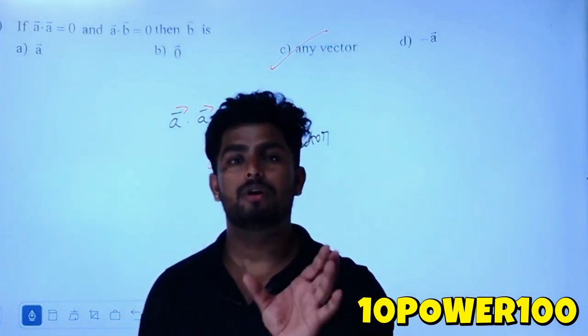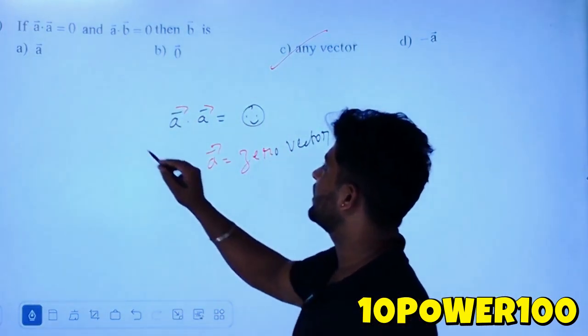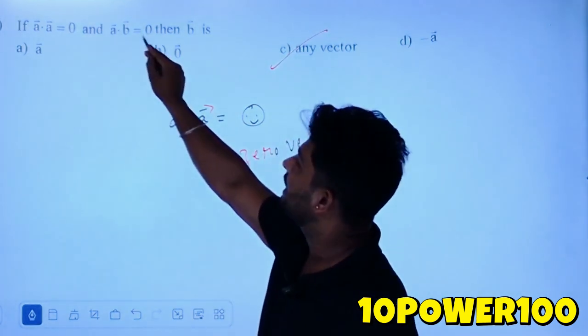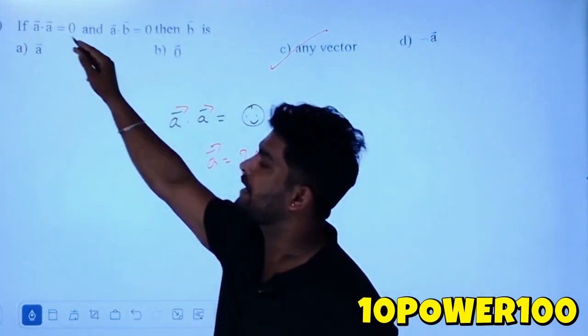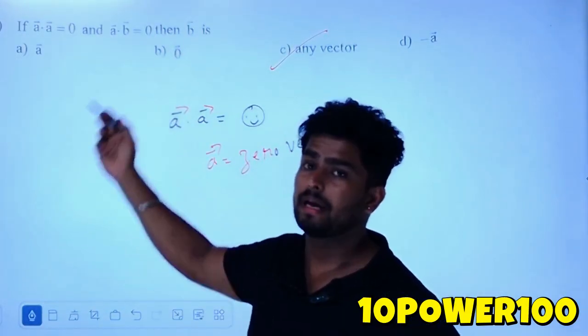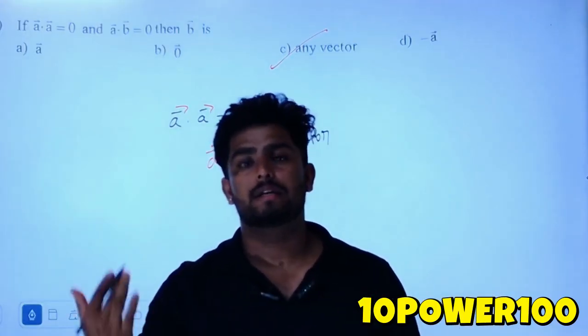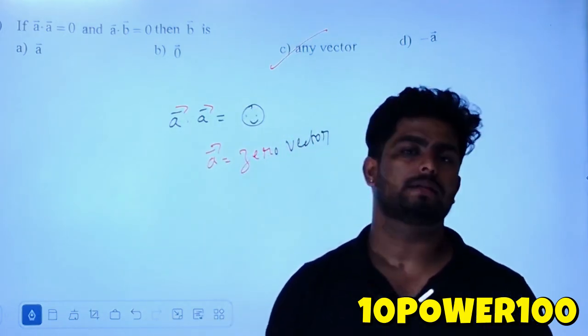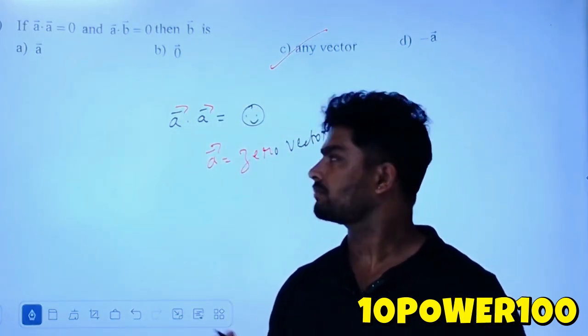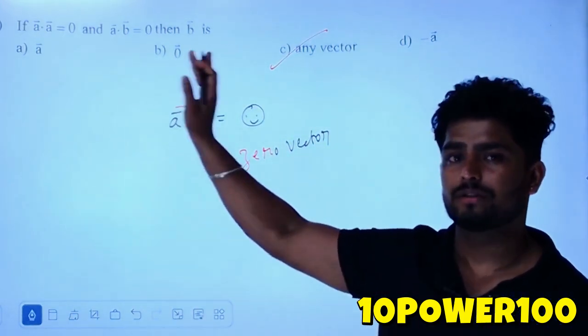Okay, so if you solve with respect to algebra, now A dot A is equal to 0 is given, and here A dot B is equal to 0 is given. So if you substitute A dot A in place of 0 and get A is equal to B, that will be wrong. Okay, so this is not algebra, this is vectors. So direction and magnitude both matter, that's why. You should not go wrong in these kinds of things, so be careful.